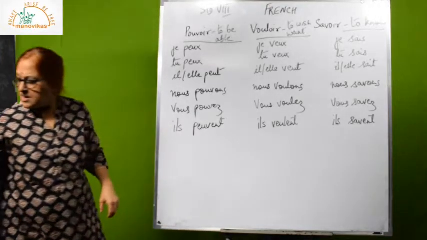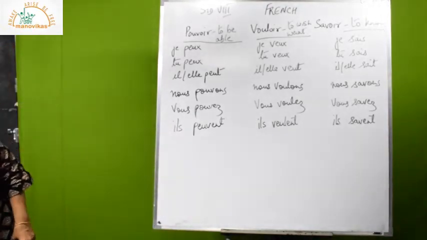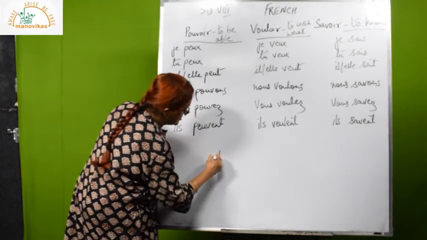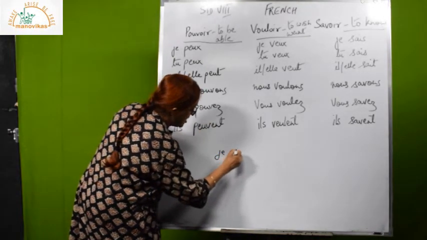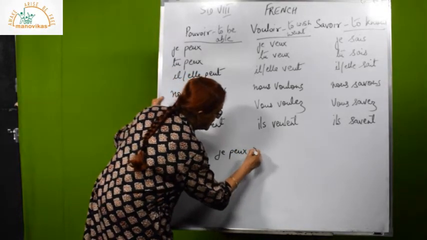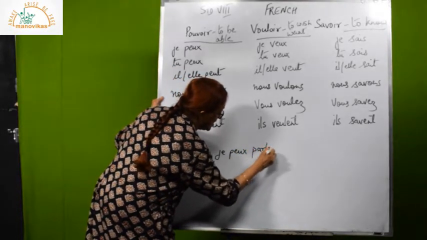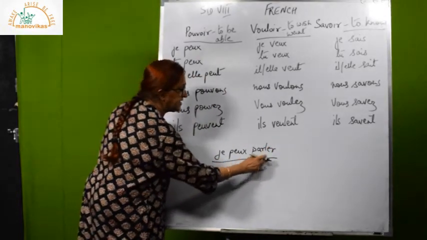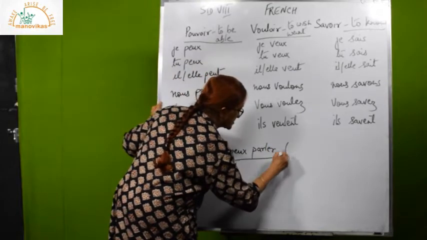So, if I write je peux parler, what does this mean? It means I can speak. Je peux parler français means what?